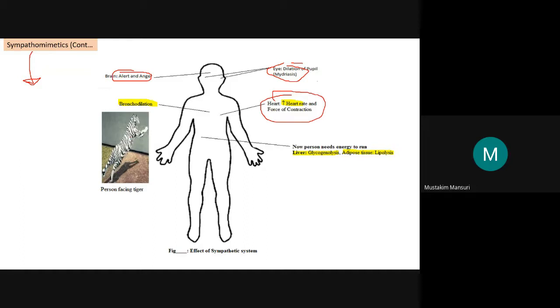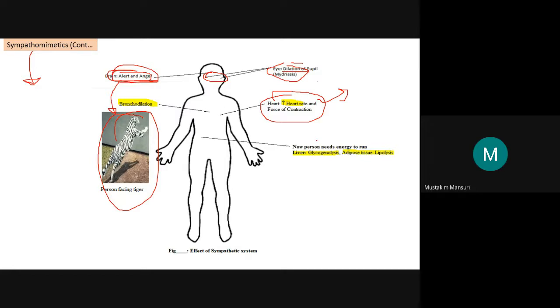We have explained before, this is the situation like facing a tiger. When you are facing a tiger, there will be an increase in heart rate as well as force of contraction. Effect on the eyes: it will produce mydriasis, the eyes become wide, like dilation of the pupil. You will be mildly anxious and alert when facing a tiger, and there will also be anger, but not anger to fight with the tiger, it is fight or flight.